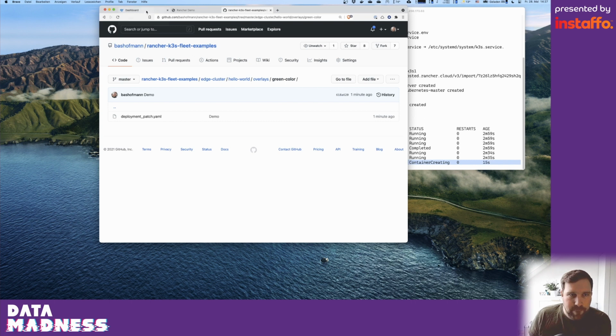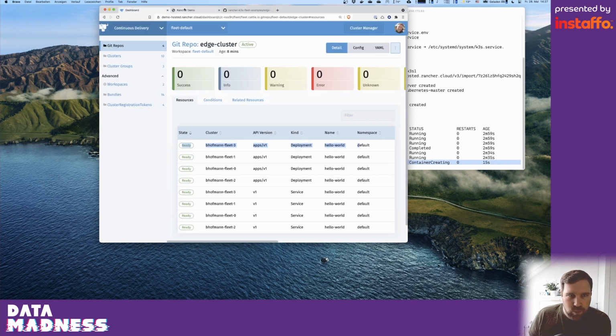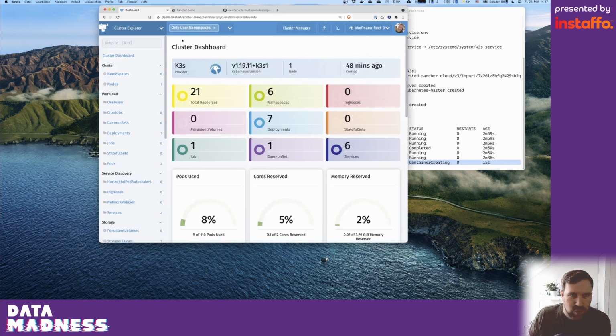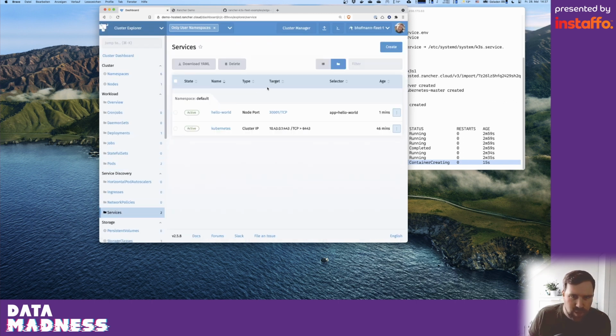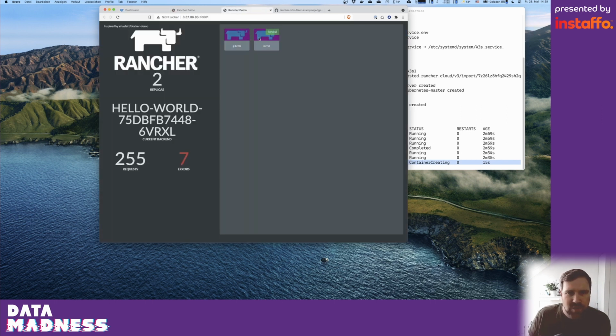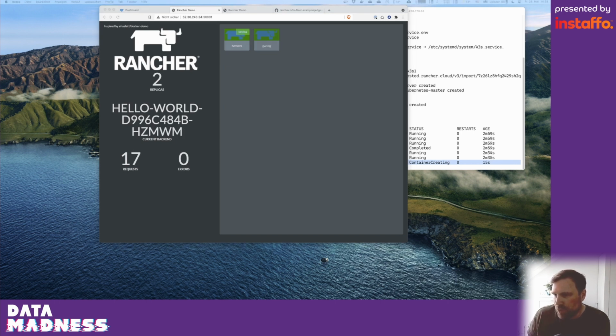And if we go back to Rancher, we should see now that if you go back to the Cluster Explorer and open up maybe also the Hello World application here in Cluster Fleet 1, that this cluster here has purple backgrounds and this cluster here has green backgrounds. So a very powerful tool. Okay, that's basically what I wanted to show you.